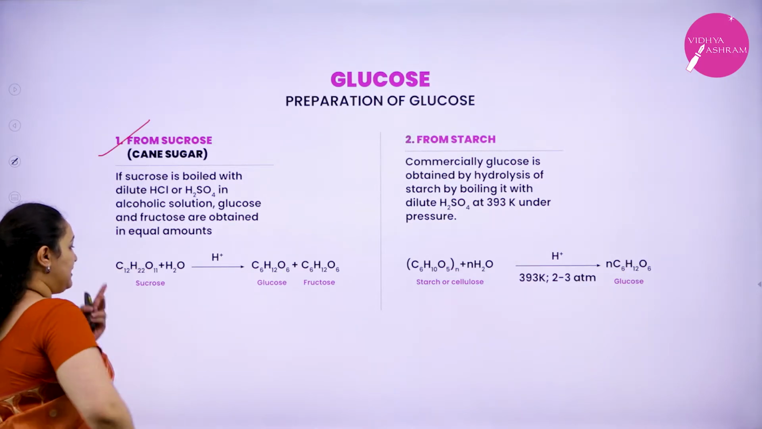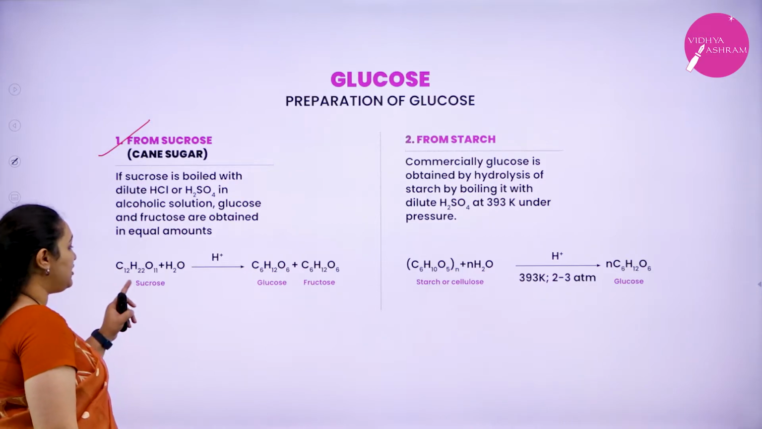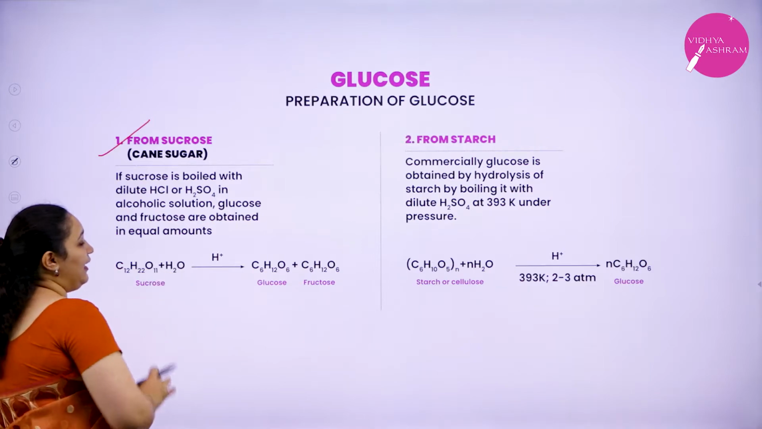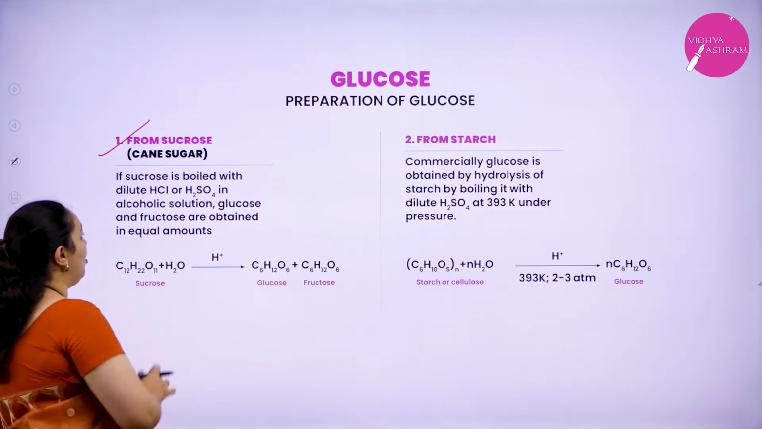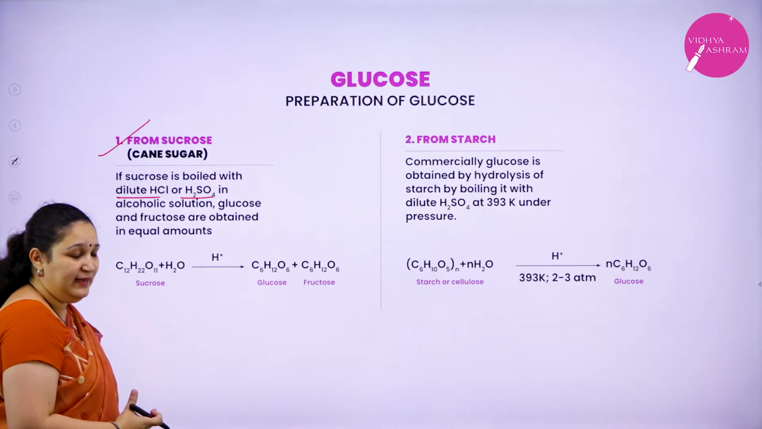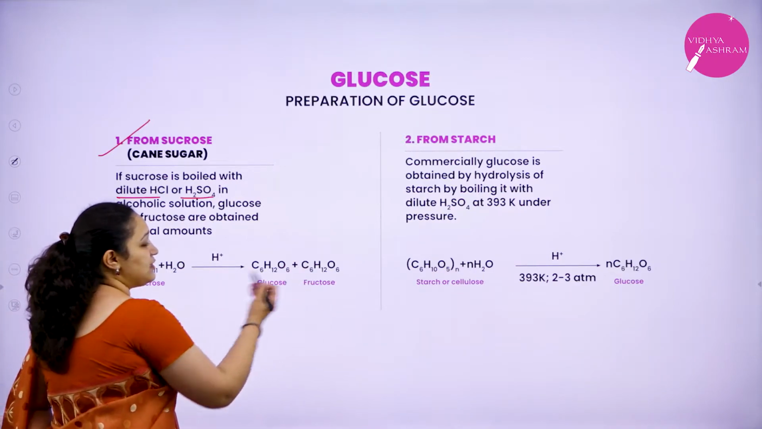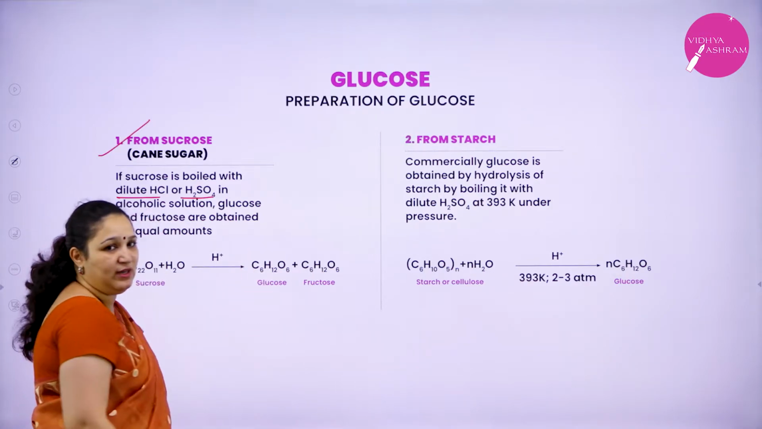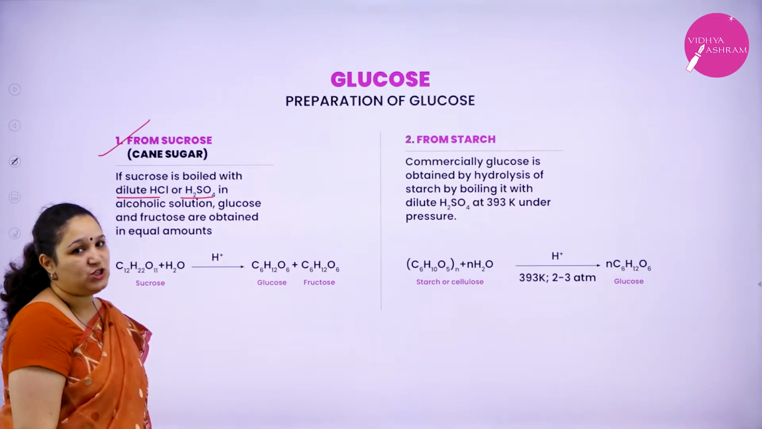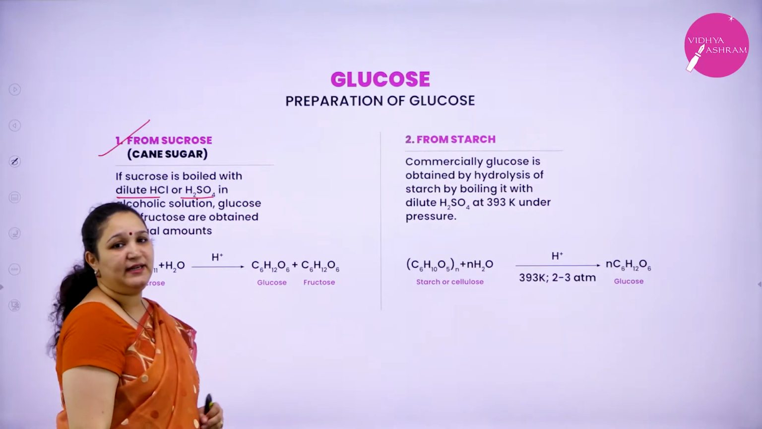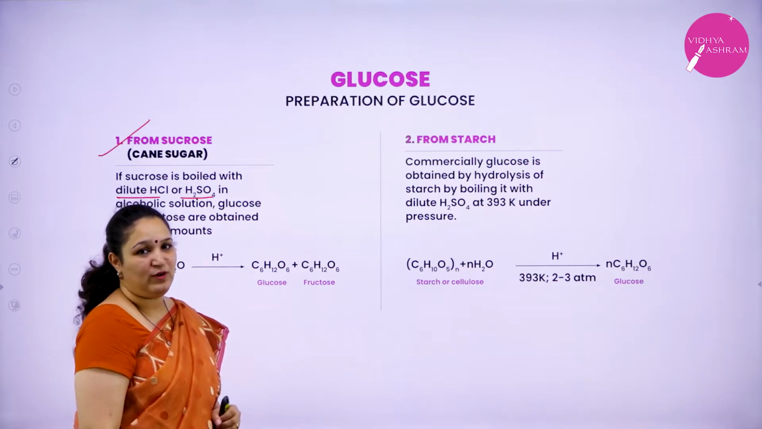When sucrose, which has the formula C12H22O11, undergoes acid hydrolysis, that is, when it is boiled in the presence of dilute HCl or H2SO4, we will get glucose and fructose. Glucose and fructose have the same molecular formula, C6H12O6, but structurally they are different. We will be learning in detail about glucose and fructose.